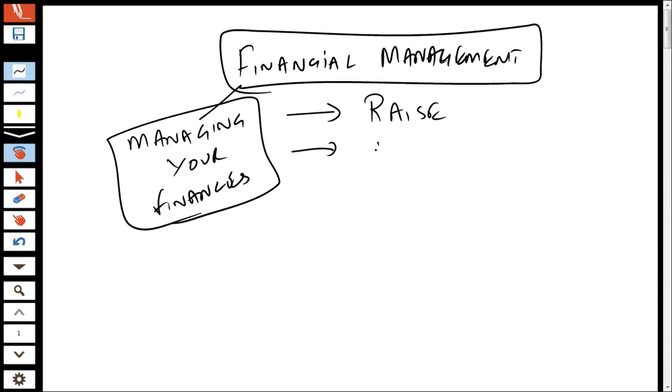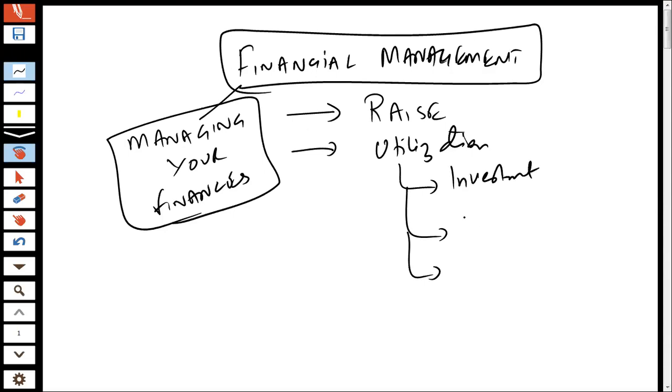What exactly is going to be the utilization of your finance? When we talk about the utilization of finance, it could be your investment, your expenditures, your savings, etc. So those could be the multiple things: how exactly are you going to raise finance, and what would be the utilization of the finances that you would have as an organization.